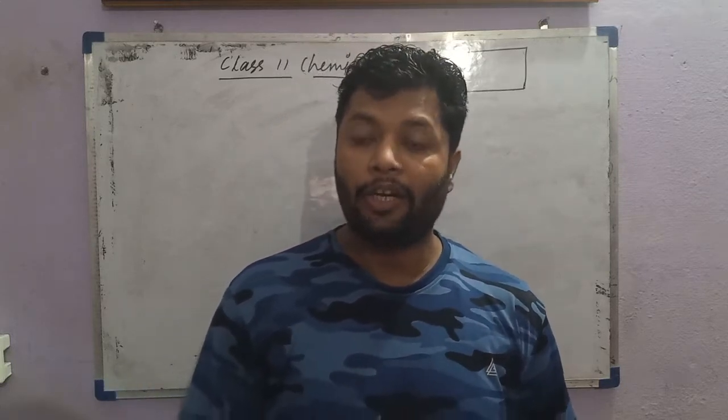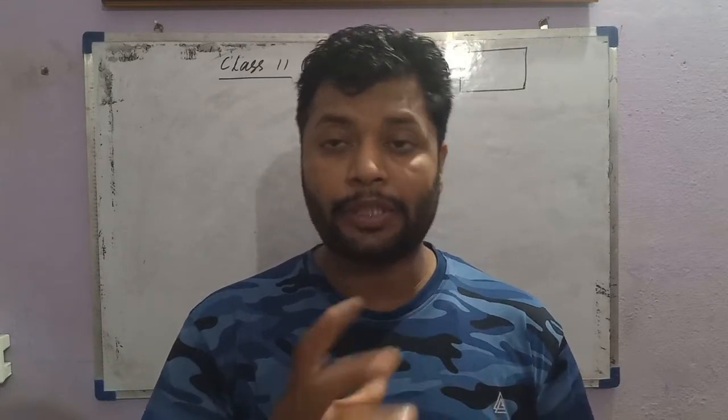Friends, let's discuss the next topic of the chapter, periodic table, and that topic is anomalous properties of second period elements. Actually, there are different properties that belong to the second period elements which are exceptionally different from the rest of the members of the same respective groups.